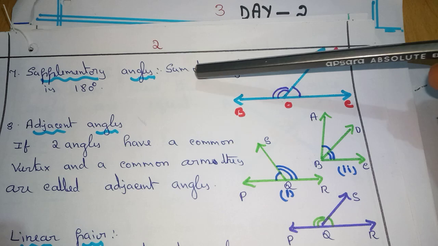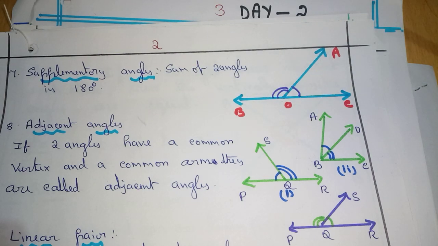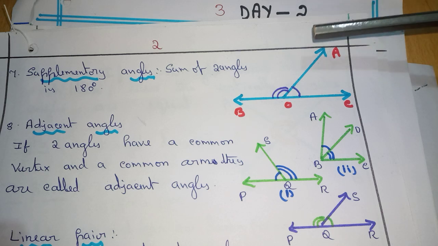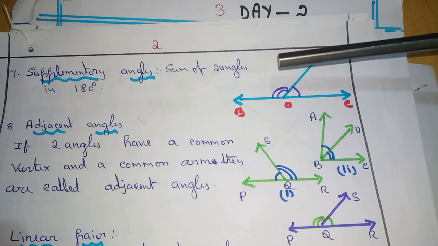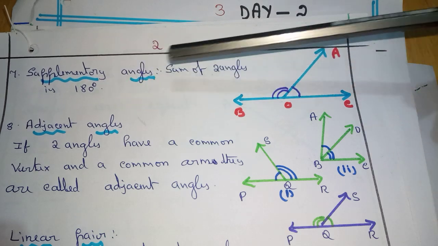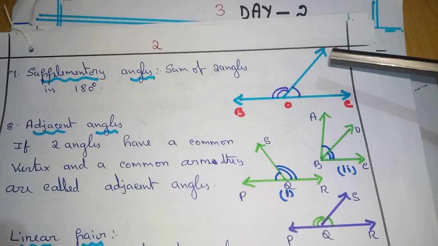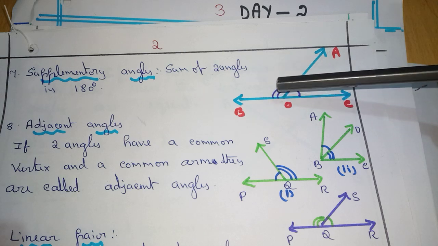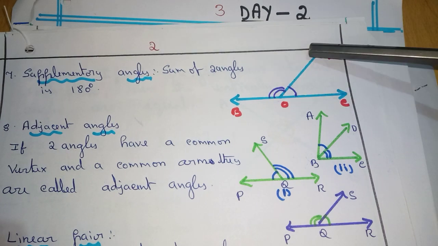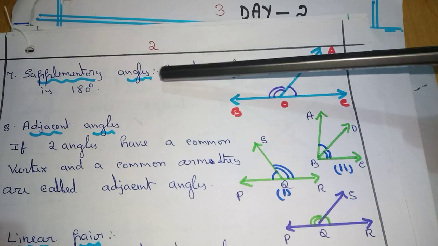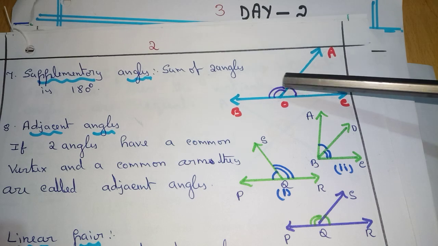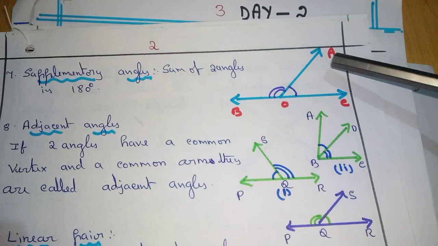Next, supplementary angles. Supplementary angles. Sum of two angles is equal to 180 degree. If sum of two angles is equal to 180 degree, angles are called supplementary angles, and one angle is called supplement of another.